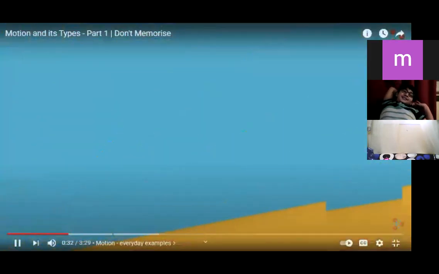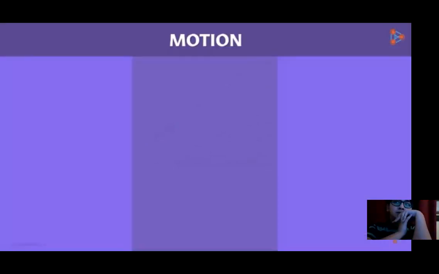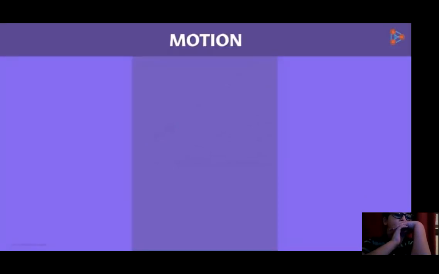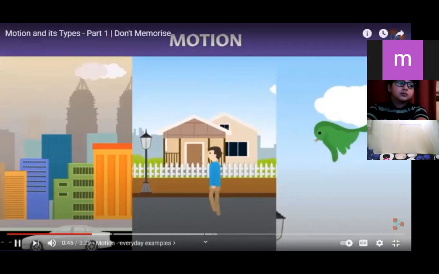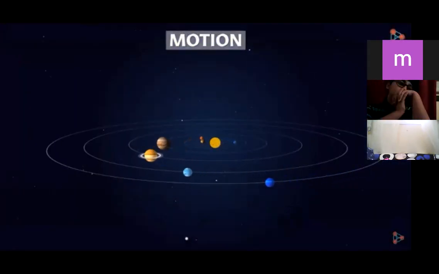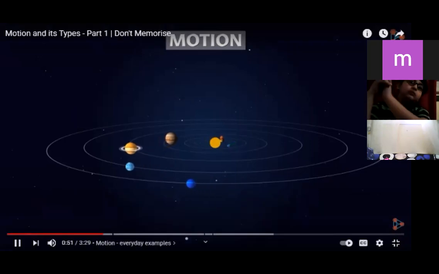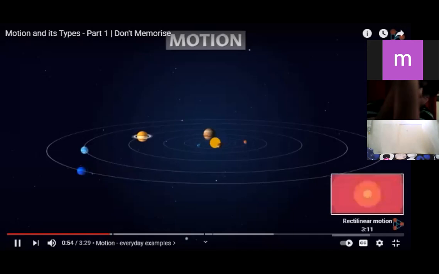In our day-to-day life, we see various things moving around us. Simple examples that I can give are vehicles moving on the road, people walking across streets, birds flying in the sky, and so on. Do you know that the Earth and the other planets also undergo motion? Yes, they are revolving around the sun. You can give me thousands of such examples of motion.